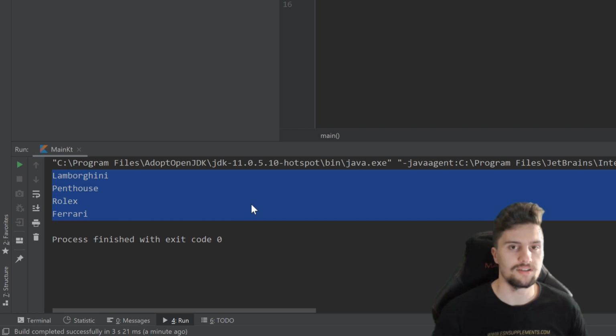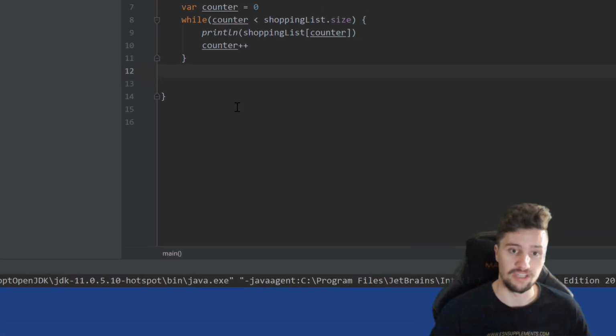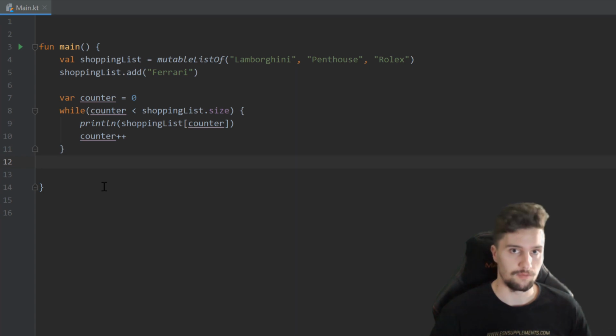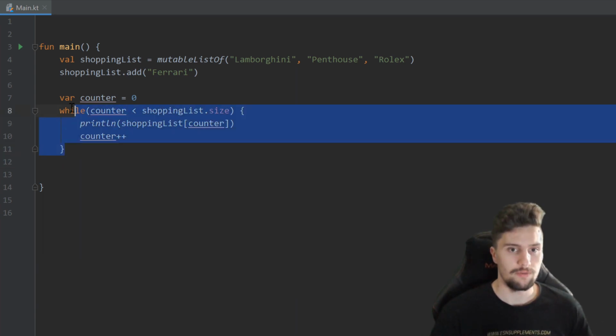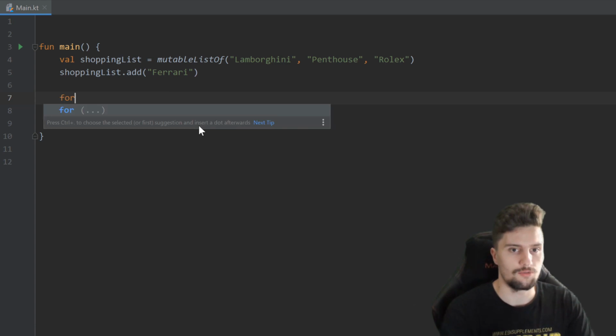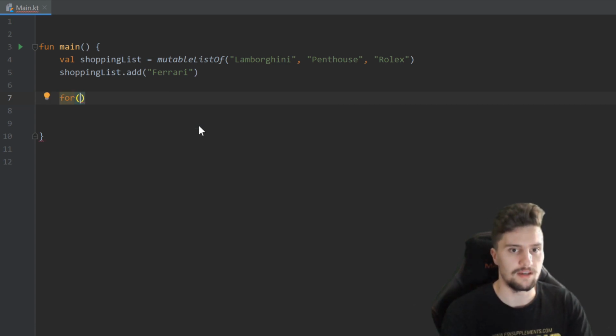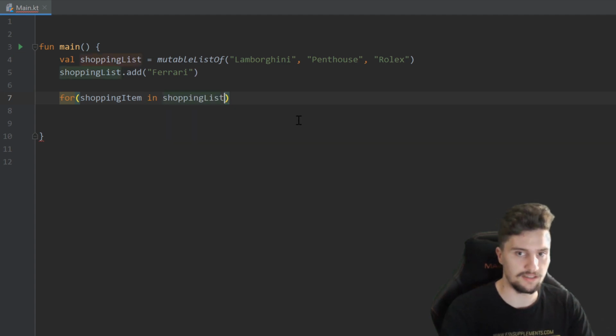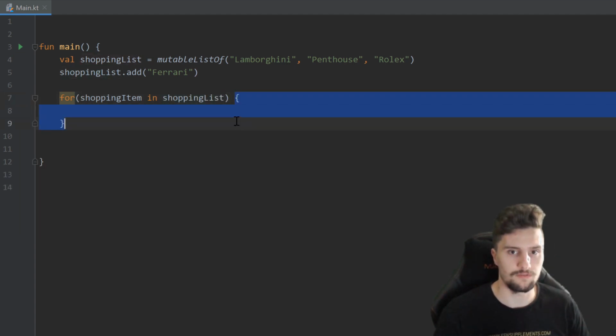But actually there is a much easier way to achieve the same behavior here, and that is by using the other type of loop, so for loops. Let's remove this loop here and write for instead, parentheses. And now with for, we can simply just loop over the whole list, so we can directly get references to the single items of that list. So we can use for. Now we need to define a name for each item. So shopping item, for example. For each shopping item in our shopping list, we want to execute this piece of code. And that is actually very readable in my opinion.